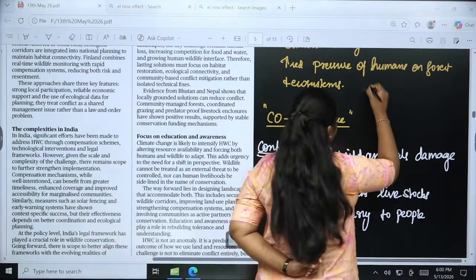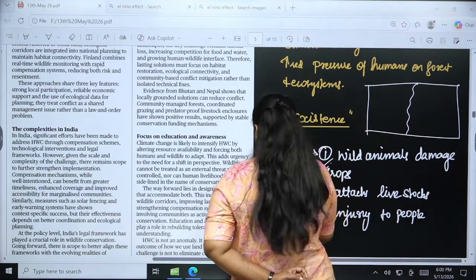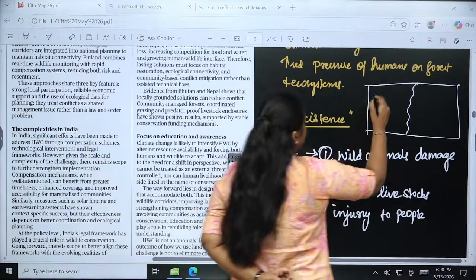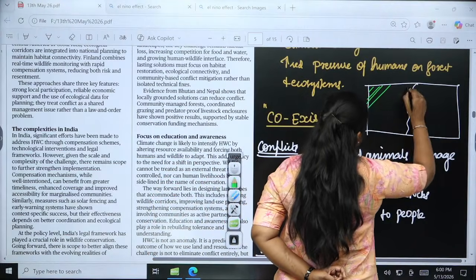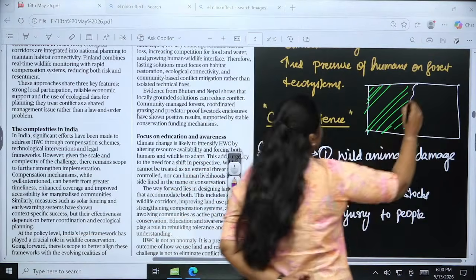Suppose this is forest cover, and this is urban side.